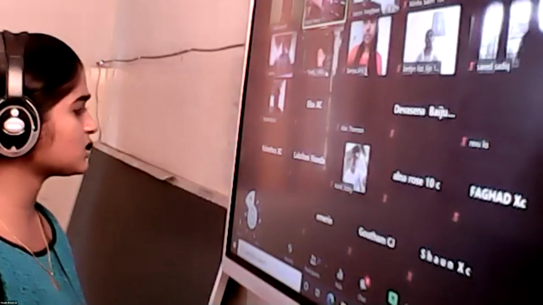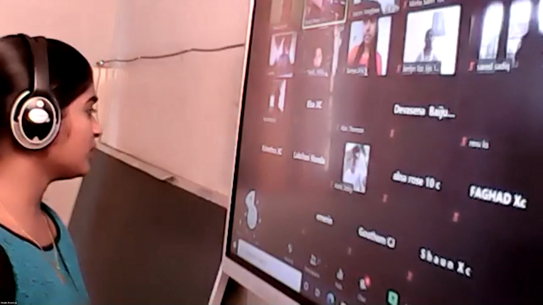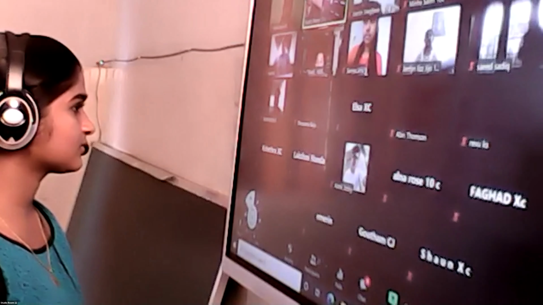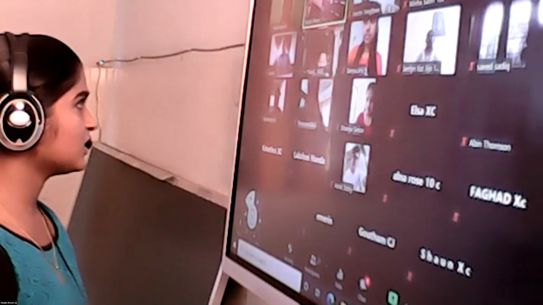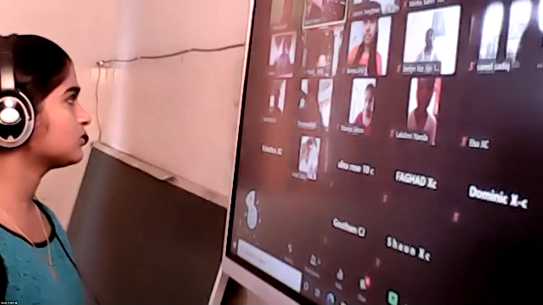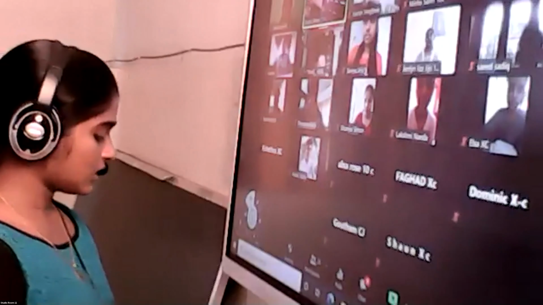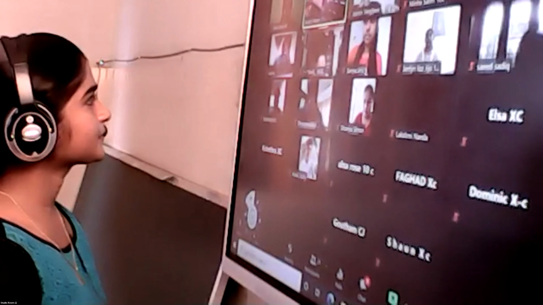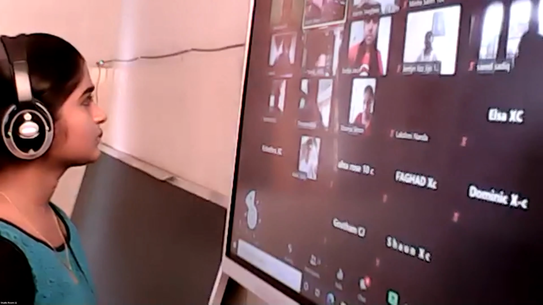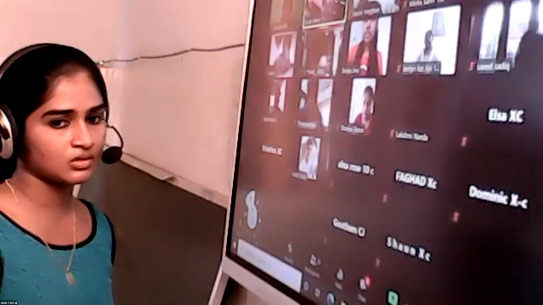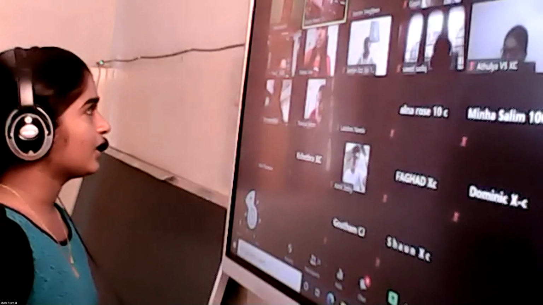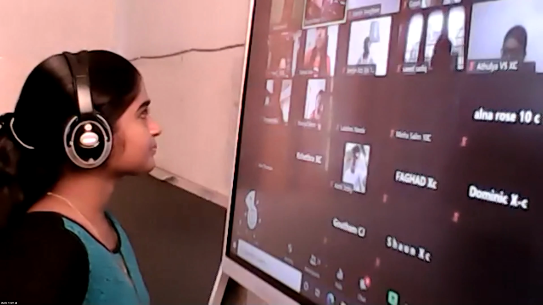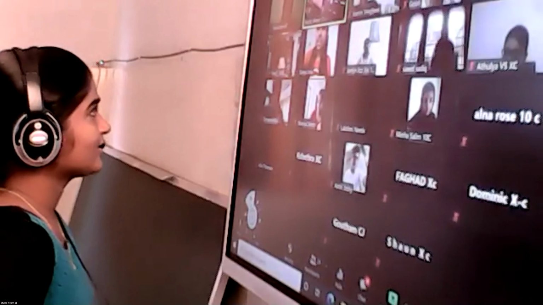Then the familiar examples that I discussed in the class. All of you, please switch on your videos. Sania, can you tell me one example? Sania, can you hear me? Yes, ma'am. Can you give one example for decomposition reaction? Lead nitrate. Yeah, lead nitrate decomposed to form? Lead oxide, nitrogen dioxide plus oxygen.